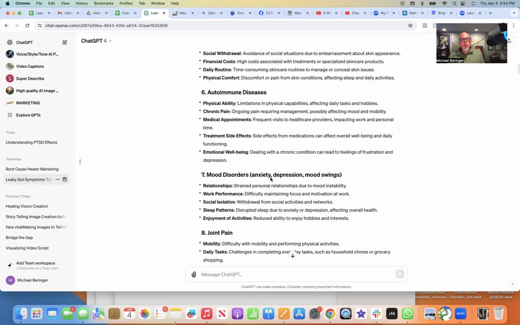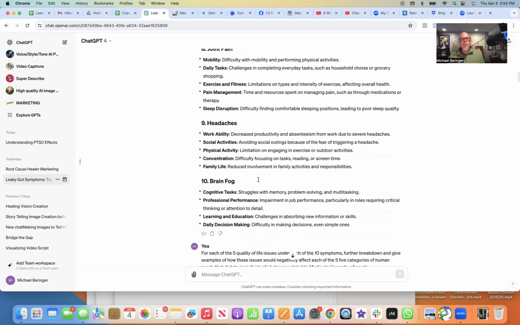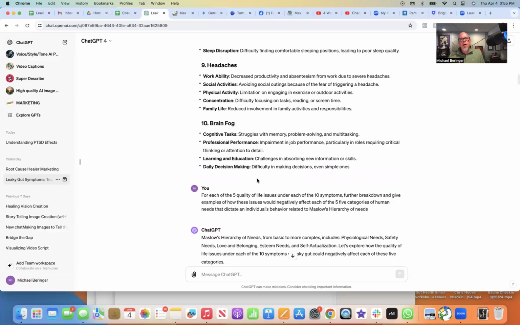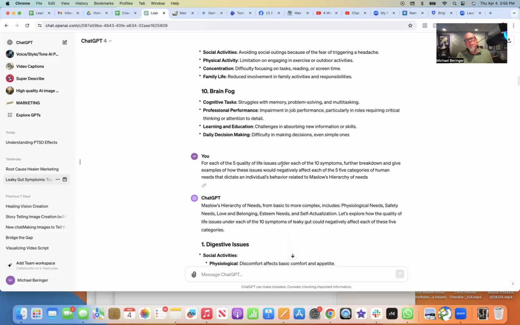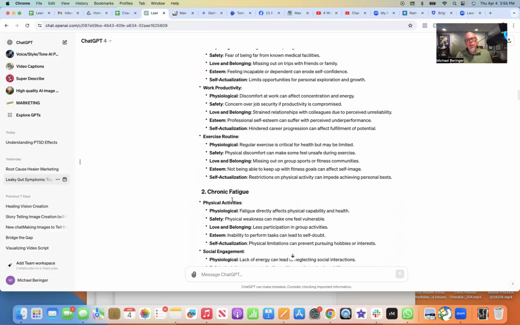And then, we were all kind of taught back in school, and I remember it from being a nurse, there's something called Maslow's hierarchy of needs. It's like a pyramid. And Maslow's hierarchy of needs is based on physiological as the base, safety, love and belonging, esteem, and self-actualization. So I then just asked ChatGPT for all 10 of these things and the 5 problems underneath them, give me an example of how this affects their life based on Maslow's 5 levels or hierarchy of needs. And it did that. So I am on my 10th of 10. So I thought I'd share how I did it.